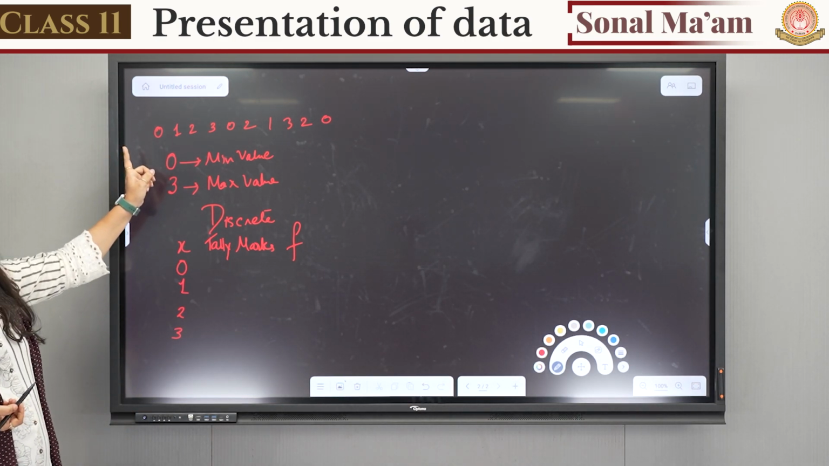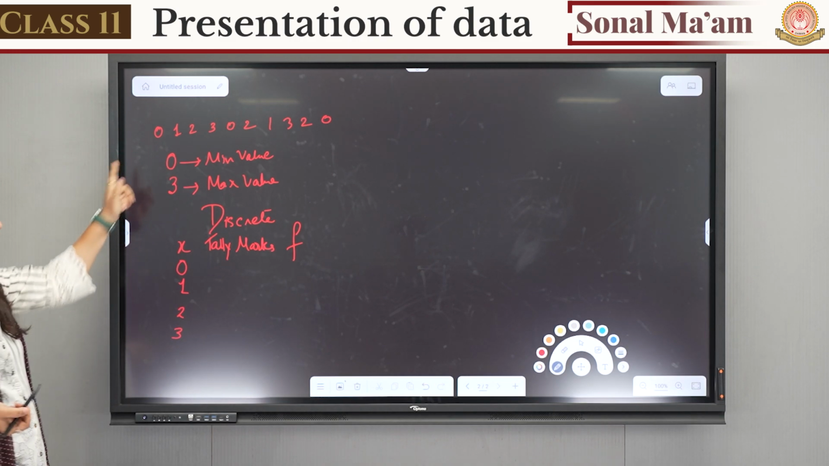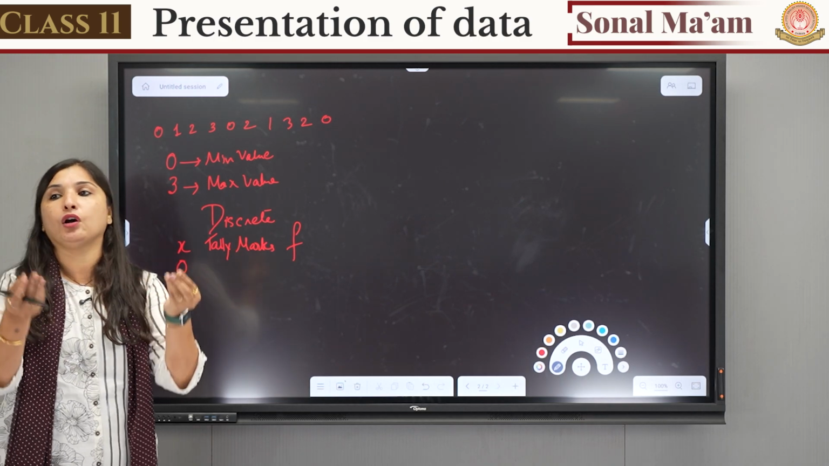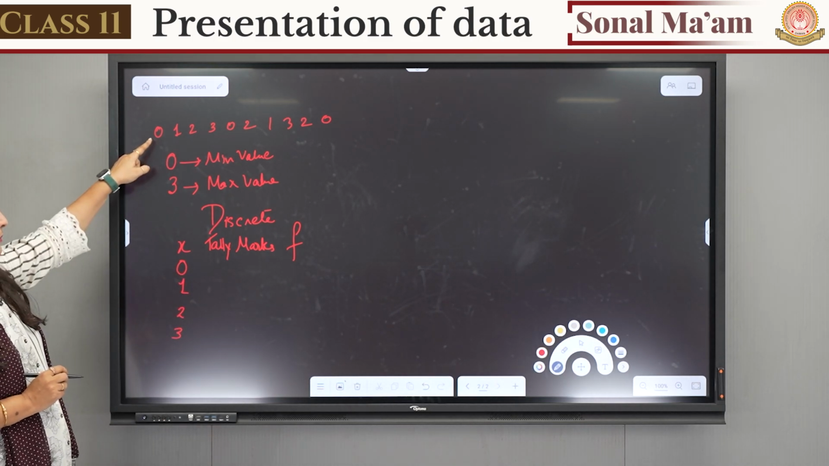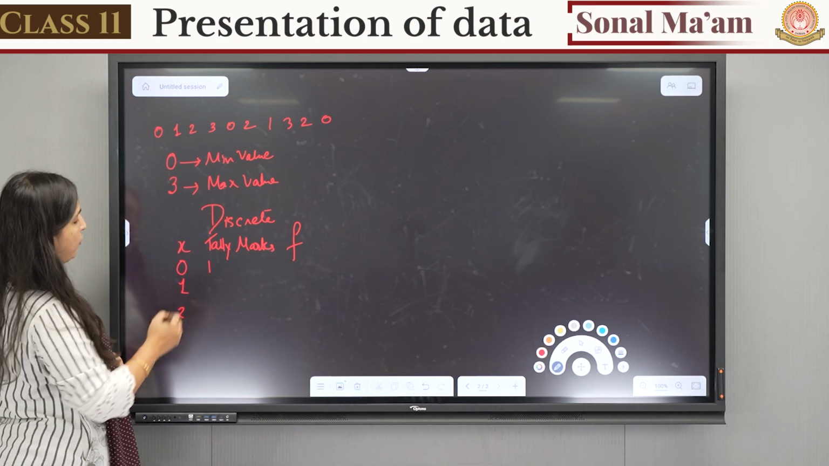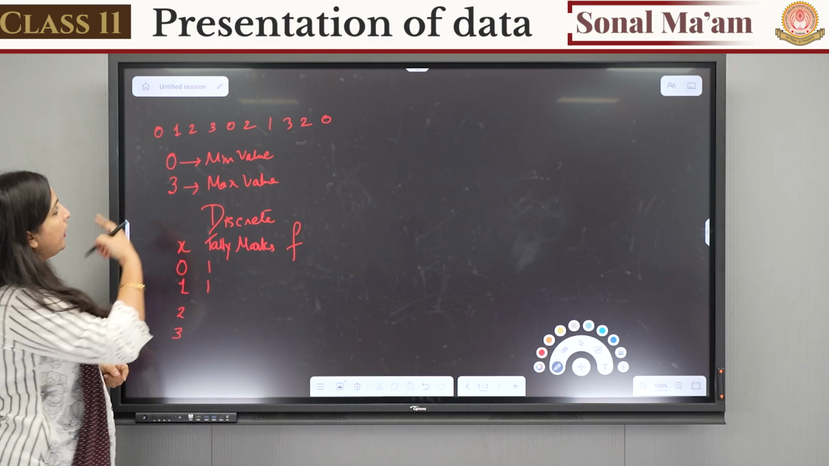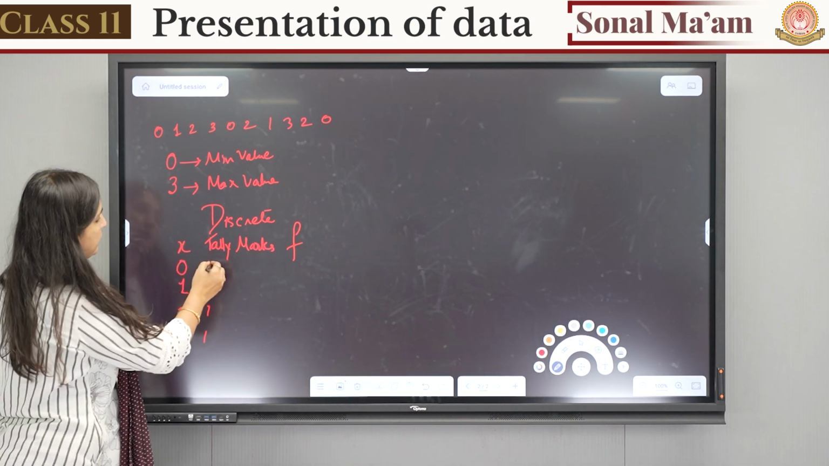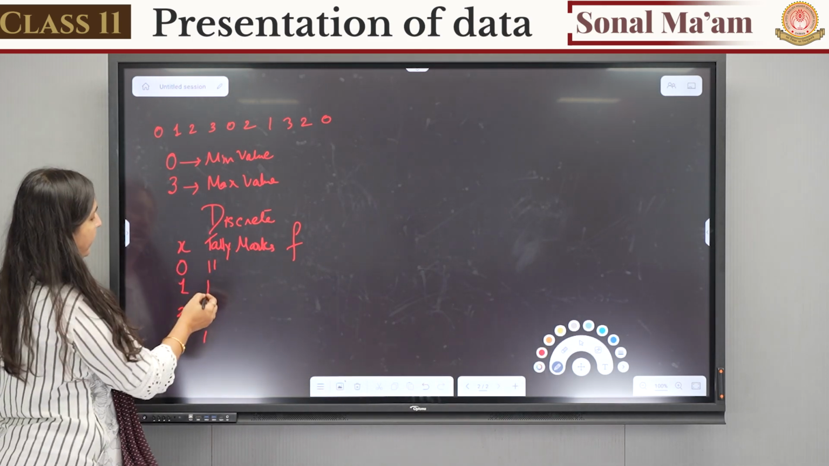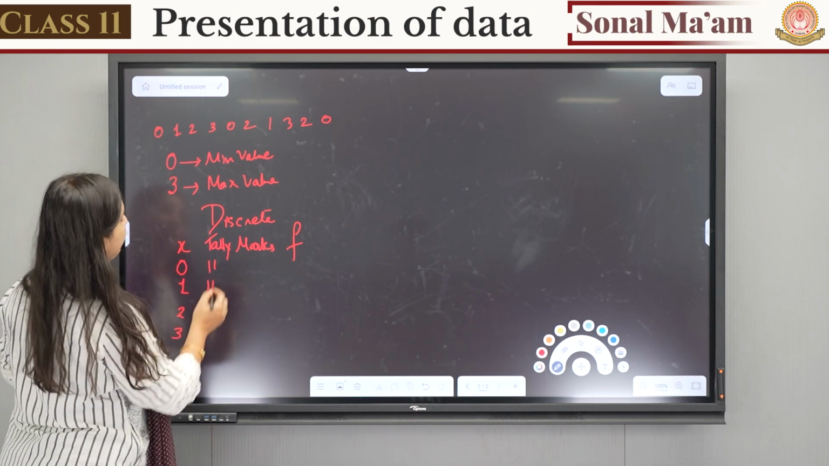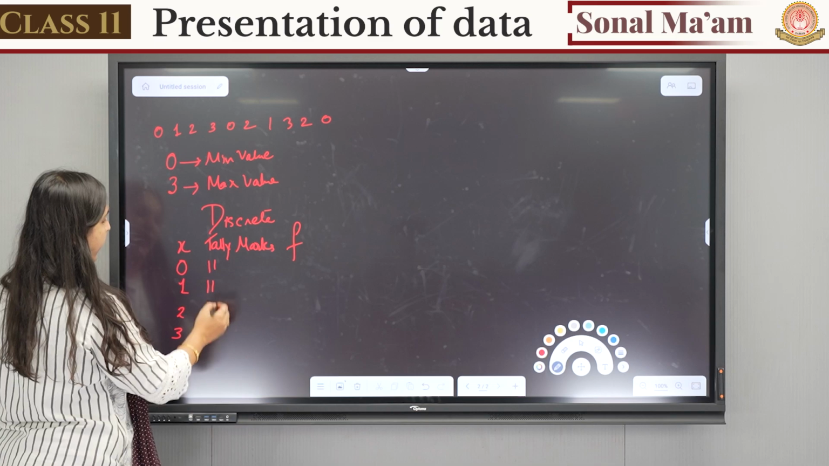We will start from the first initial. Instead of counting how many times 0 is there in the whole observation, it is better to do this: the first number is 0, so put a tally mark beside 0. The next number is 1, a tally mark beside 1. Next number is 2, a tally mark beside 2. Then 3. Then again we have 0, a tally mark beside 0. Then we have 2, so beside 2. Then we have 1. Then we have 3 and 2 and 0.